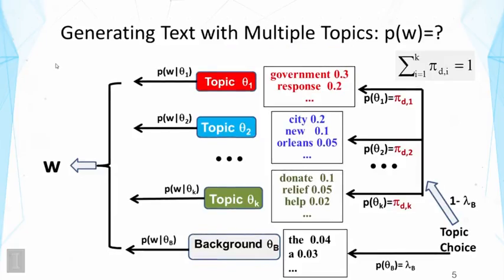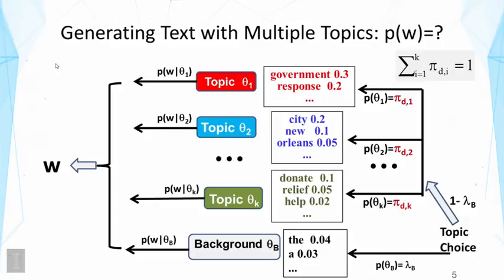So the idea of PLSA is actually very similar to the two-component mixture model that we have already introduced. The only difference is that we're going to have more than two topics. Otherwise, it's essentially the same. So here I illustrate how we can generate the text data with multiple topics. And naturally, in all cases of probabilistic modeling, we would want to figure out the likelihood function.